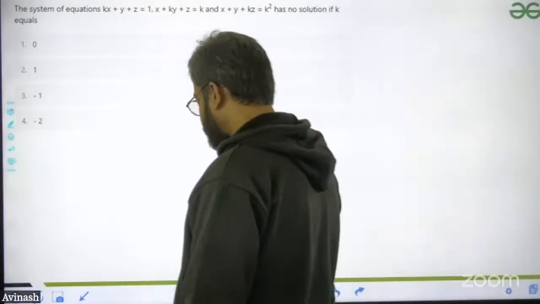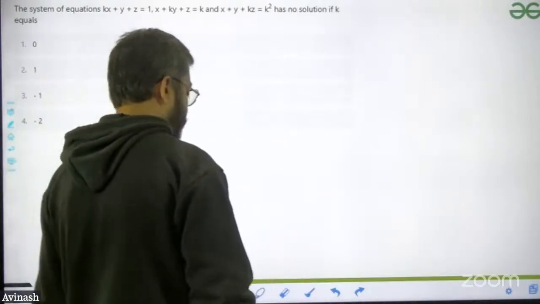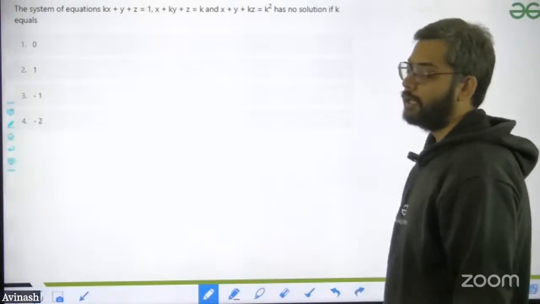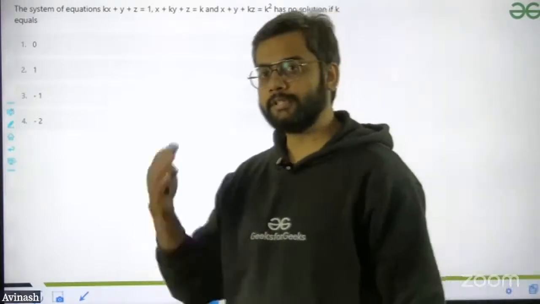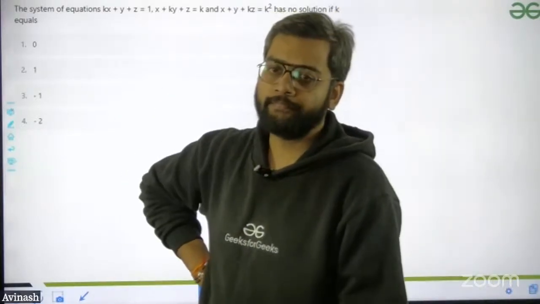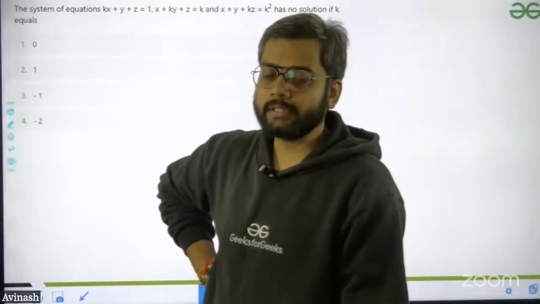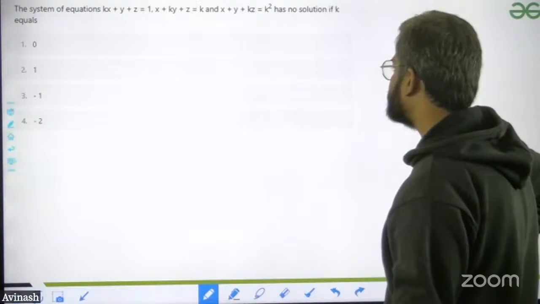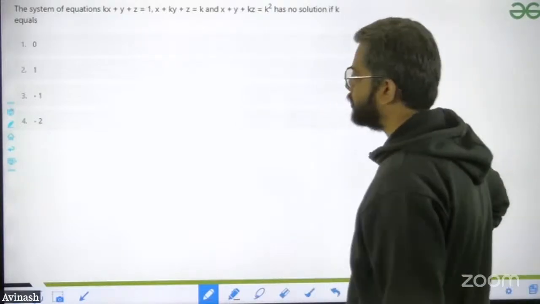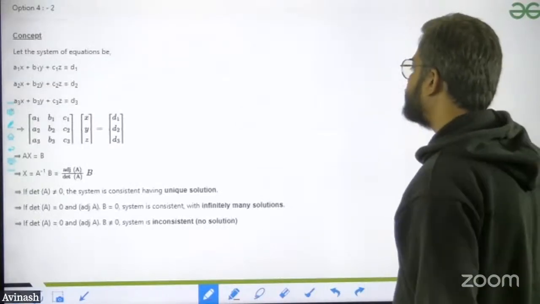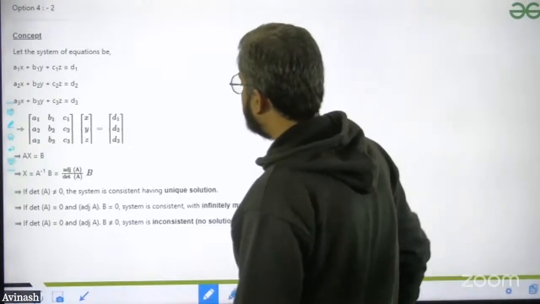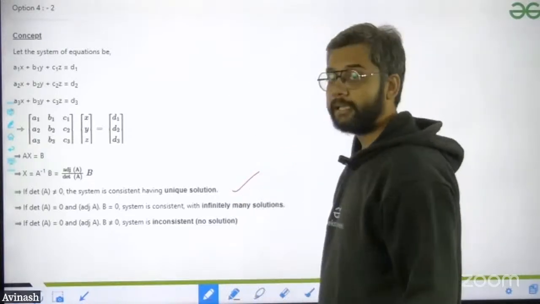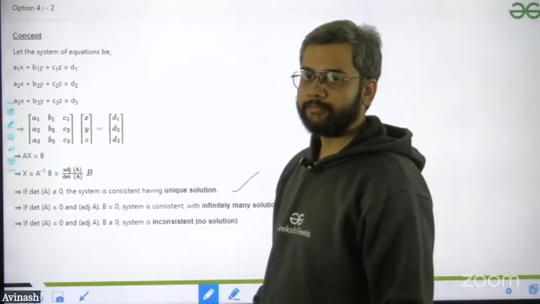Now, for no solution, I believe that the determinant of A should be equal to 0. Once you are making that equal to 0, just remember that part. You can remember easily, this is the thing they are asking again and again, the unique solution, no solution, or infinitely many solutions question. See the condition, I believe you all remember, that if the determinant of A is not equal to 0, we have a unique solution. Again, remember, if it is unique, then it will be consistent.